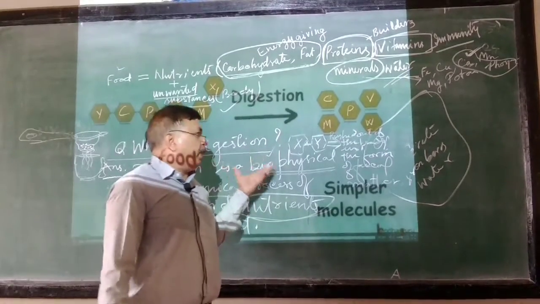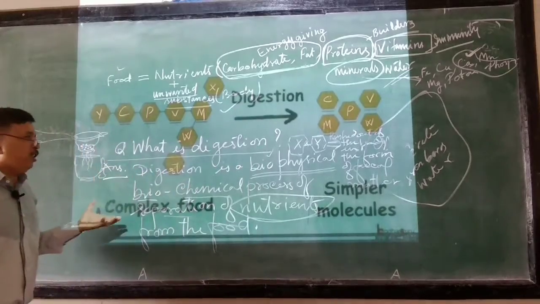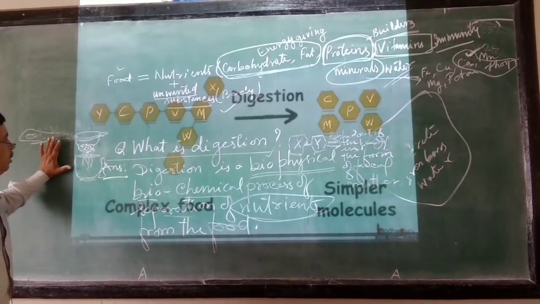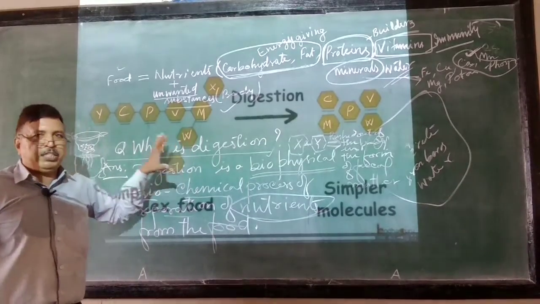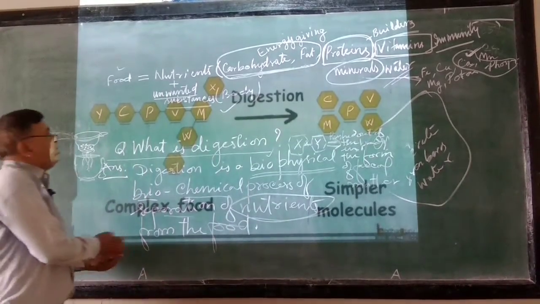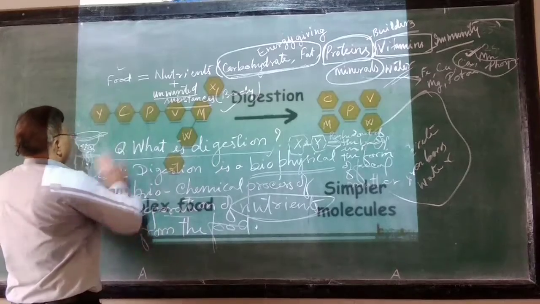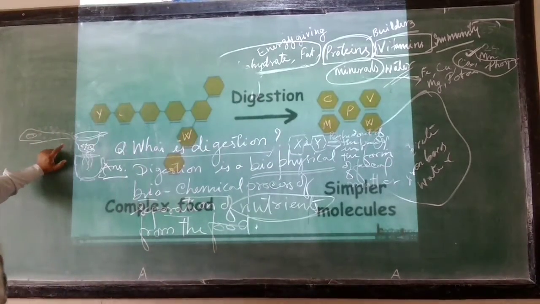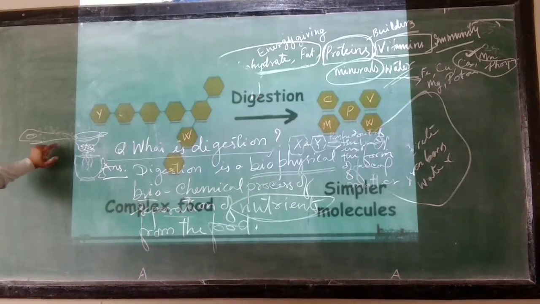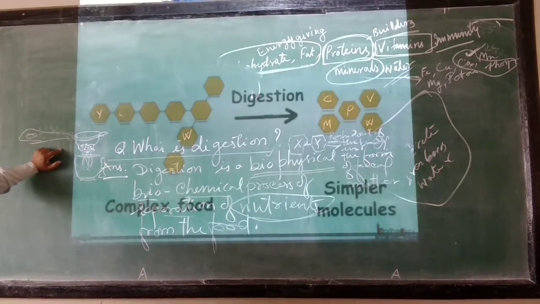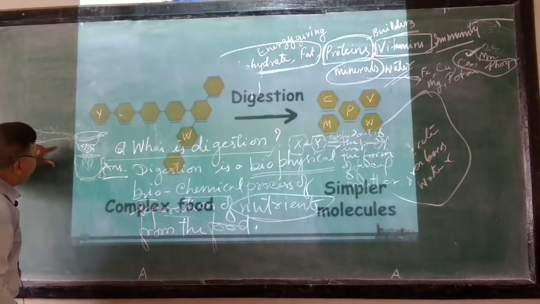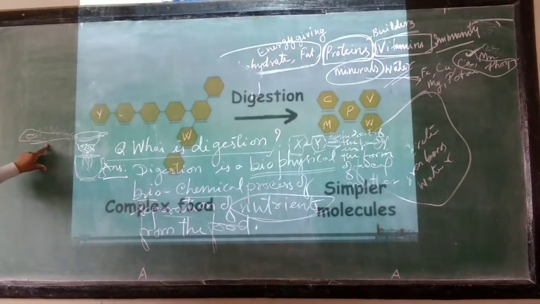So to carry out this process of digestion, it is not as simple as your mother straining the tea liquor. It's a very complicated process that is carried out by our digestive system. Who carries out this process in your house? Either your elder sister or you yourself, or sometimes your mother. Somebody in your house.